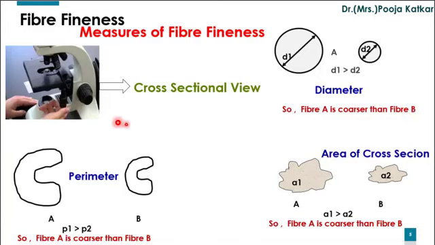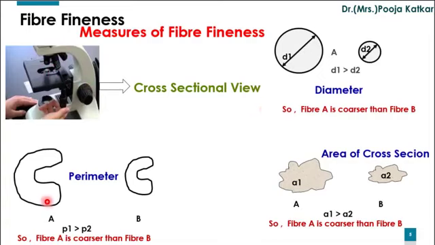The second measure used to express size of fiber is perimeter. For fibers such as cotton, where it is not possible to measure diameter, we can use a measure called perimeter. Perimeter is again measured using a microscope with the help of cross-sectional view.